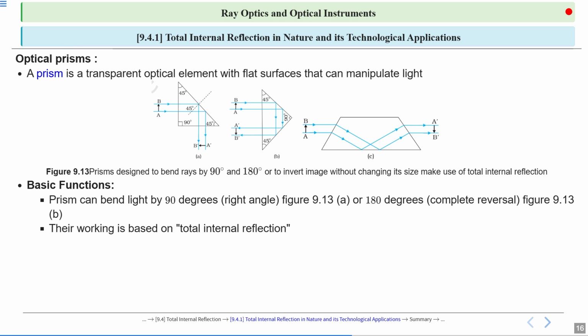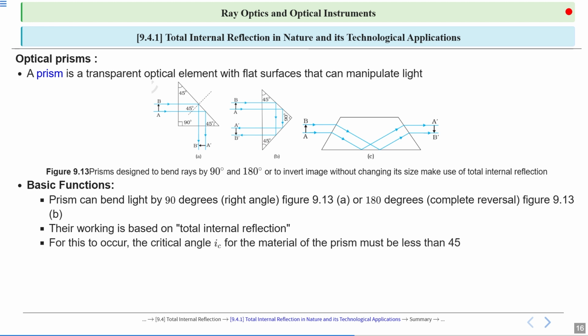Their working is based on total internal reflection. When light enters the prism, it bends according to Snell's law. Depending on the prism design, light may undergo dispersion, that is, light splitting into colors, then deviation, changing the direction of a single beam, then TIR, total internal reflection without loss.